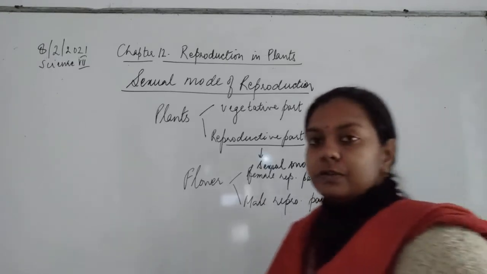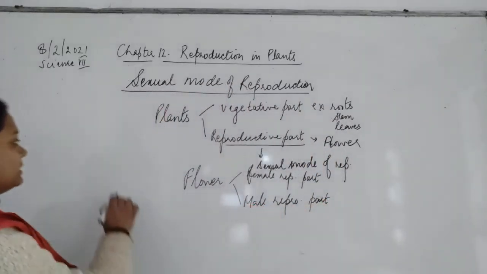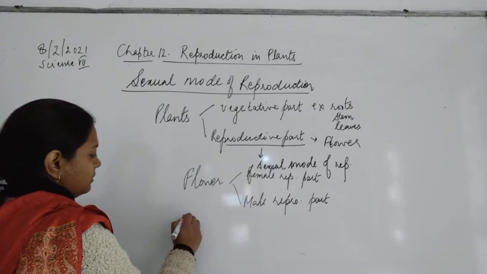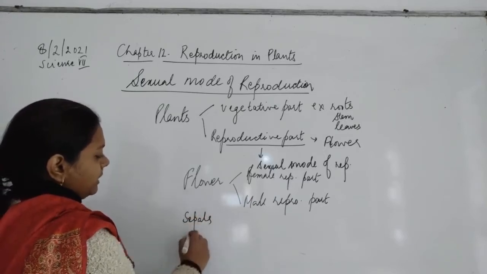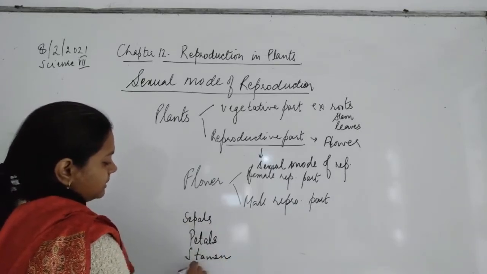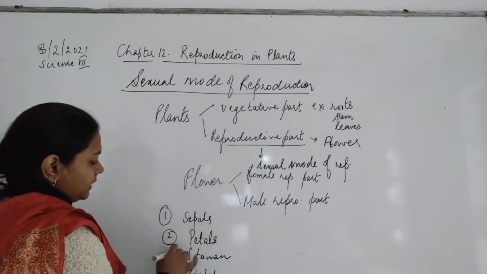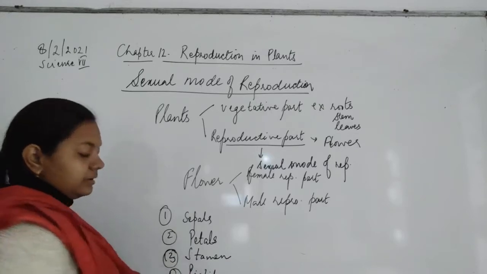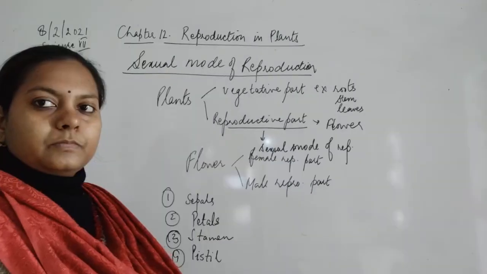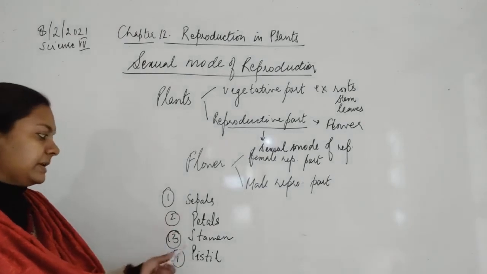As you all know the structure of the flower, in the previous class you have already studied the structure of a flower, that is, they have structures like sepals, petals, stamen and pistil. So these are the four parts which are present in the flower.